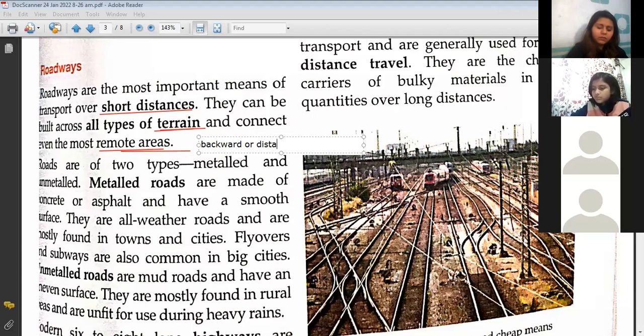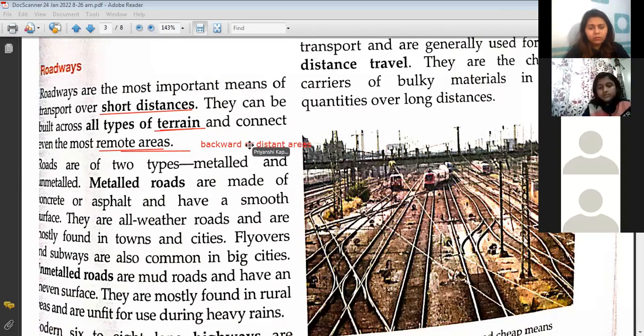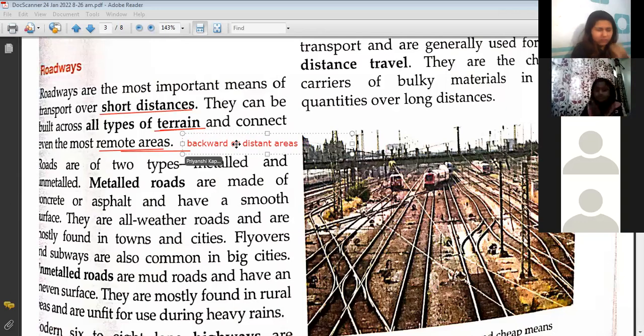They are areas where people didn't used to go anywhere. Those areas are known as remote areas, like abandoned areas. Very good, Zara. One simple term you can use is abandoned areas where people didn't used to go earlier. With the help of roads, people can travel to all the remote areas, where there are some tribal communities, small groups, and small cities. So roadways have made it easy for us to travel to those areas as well.